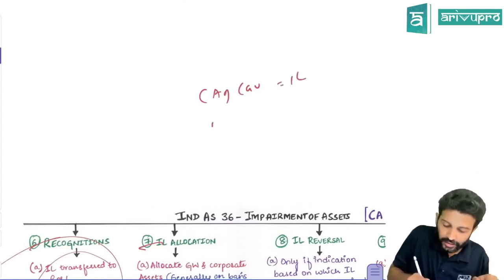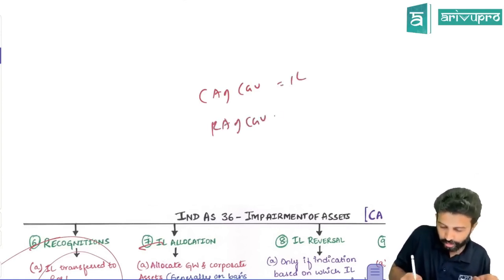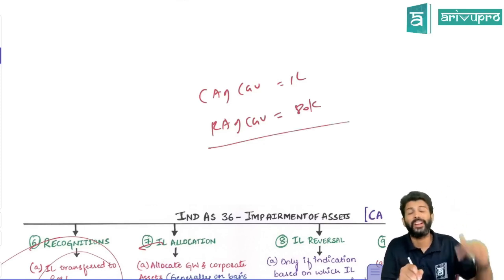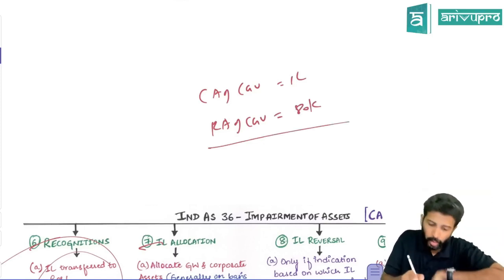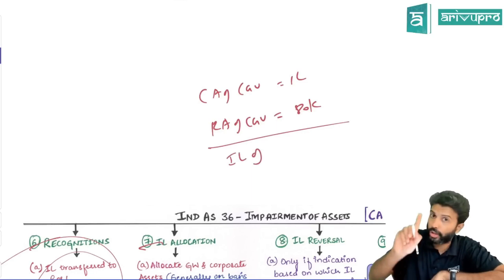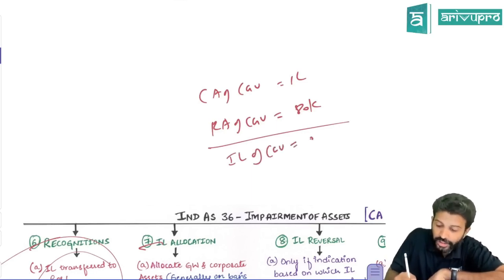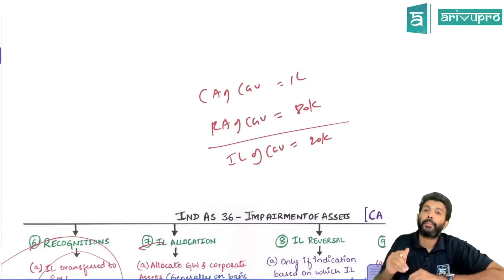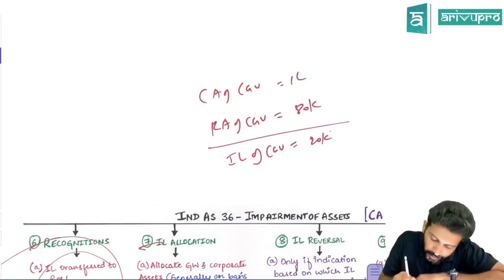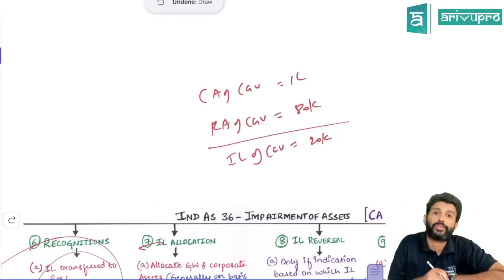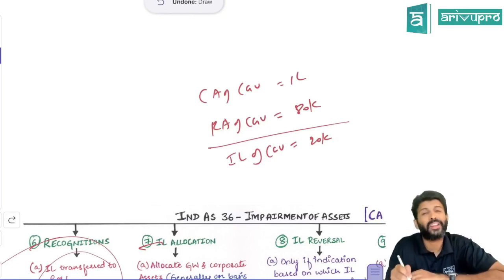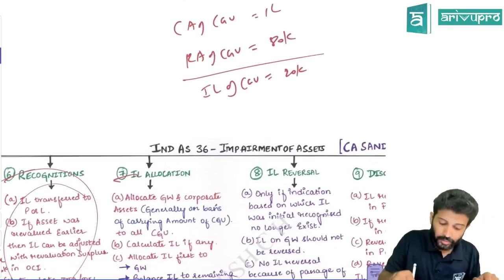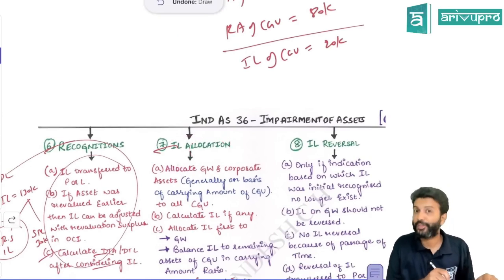First find the carrying amount of the CGU. Let's say that is 1 lakh. Then you have to find the recoverable amount of the CGU. Let's say that is 80,000. The carrying amount is greater than the recoverable amount here, so you get an impairment loss, not for one asset but related to the CGU, which is 20,000. So now you do the impairment at a group level, and in this example you have an impairment loss of 20,000. Now what do you have to do? Can I give the entire 20,000 to one asset? CGU means there are many assets, so you have to do allocation.